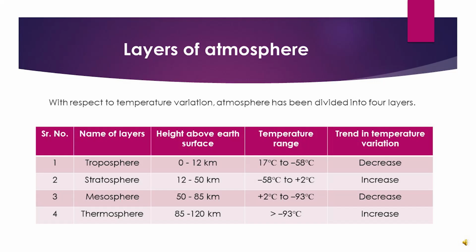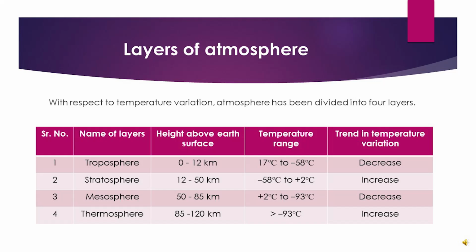As far as troposphere is concerned, its height ranges from 0 to 12 km, means its height is 12 km from the surface of Earth in the upward direction. Here temperature has been noticed decreasing regularly from 17 to minus 58 degrees centigrade. In troposphere, decrease in temperature has been observed, and this temperature range is from 17 to minus 58 degrees centigrade.